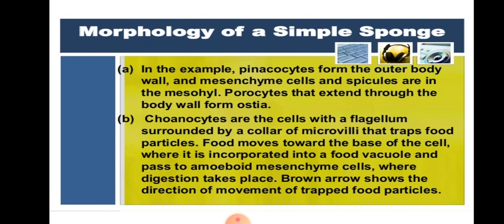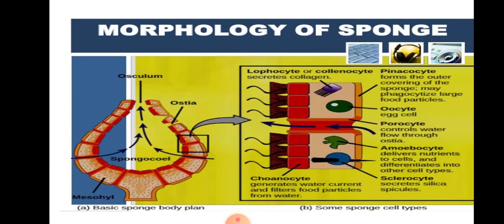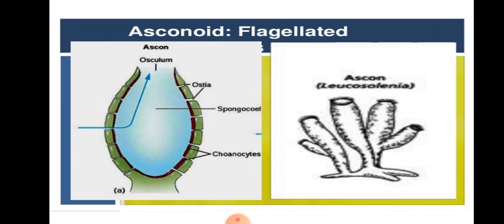Choanocytes are cells with a flagellum surrounded by a collar of microvilli that traps food particles. The food moves towards the base of the cell, where it is incorporated into the food vacuole and passes to amoeboid mesenchyme cells, where digestion takes place. The brown arrow shows the direction of movement of trapped food particles. The morphology of sponges: here the two types of pores are present, the ostia and the osculum.